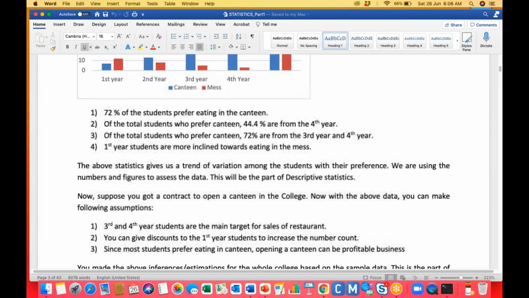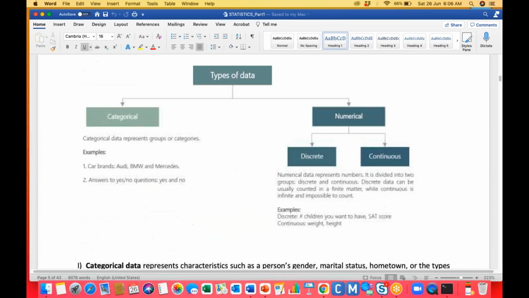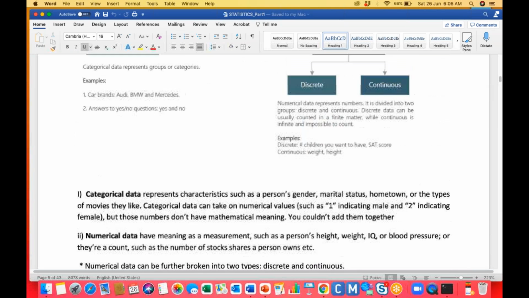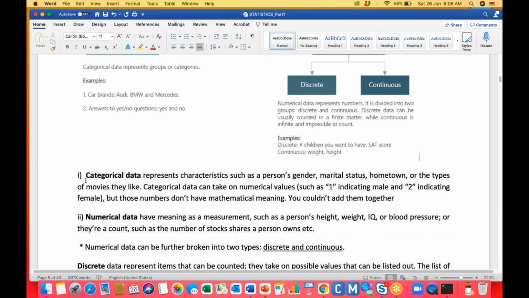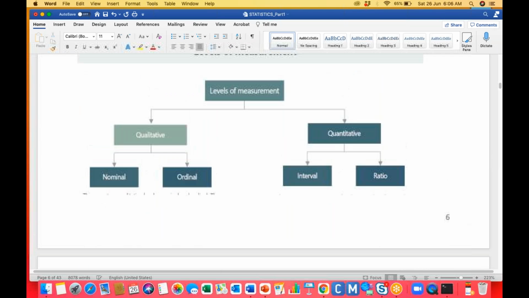We saw only three things here: mean, median, and mode. But actually, we have a few more points.